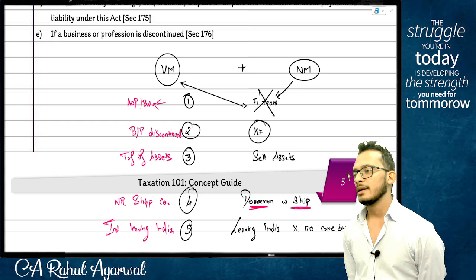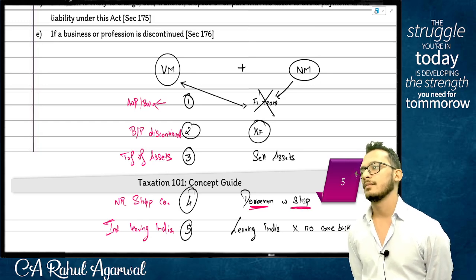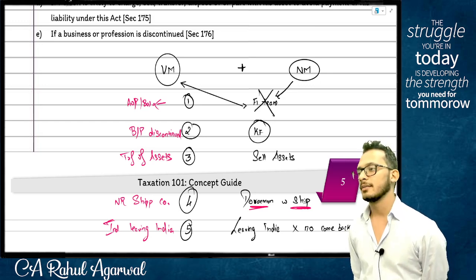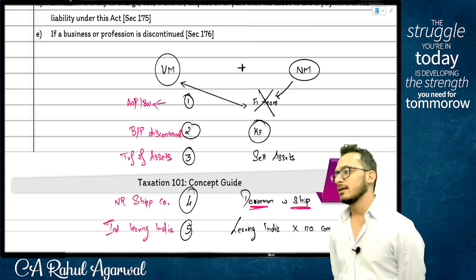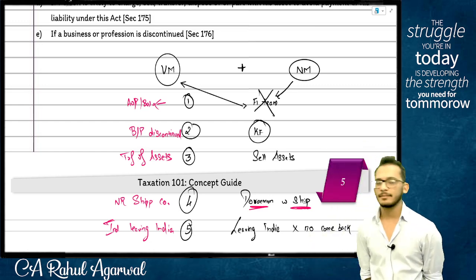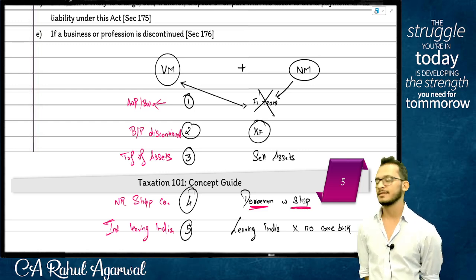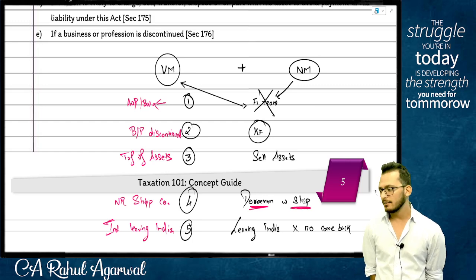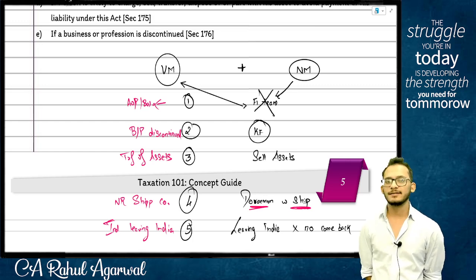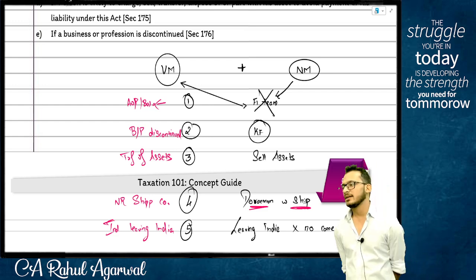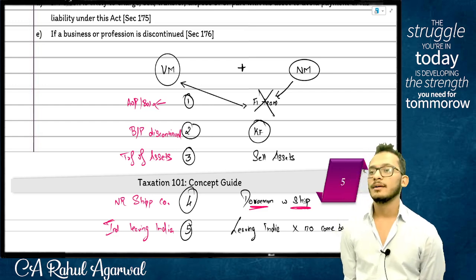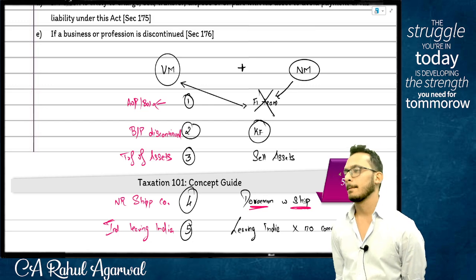Full stop, continue. This is not a new step, continue. This will arrive at income from all heads. Done. Step number 6.